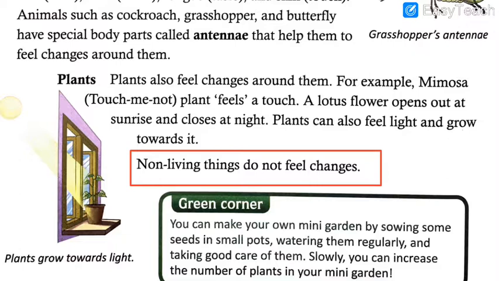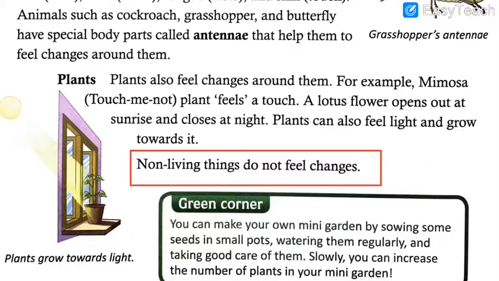So I hope these topics are very much clear to you, and I hope that you have watched this lecture carefully. Now today what have we studied? We studied again living things move, we revised that topic, we revised the topic of living things grow, we then headed towards the topic living things breathe, and then we understood how living things need food.